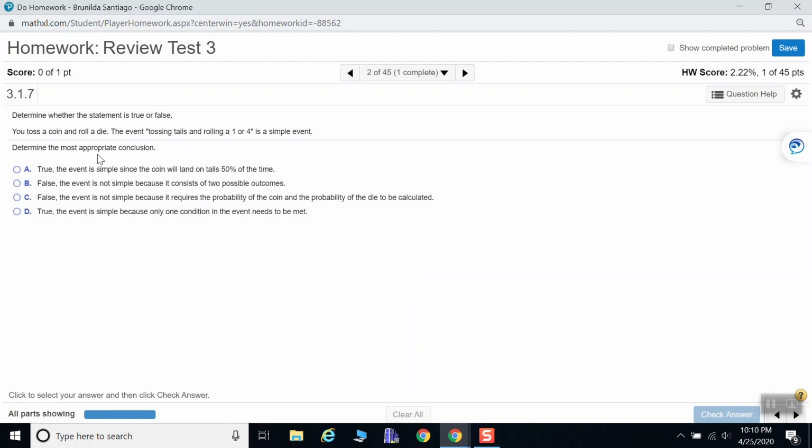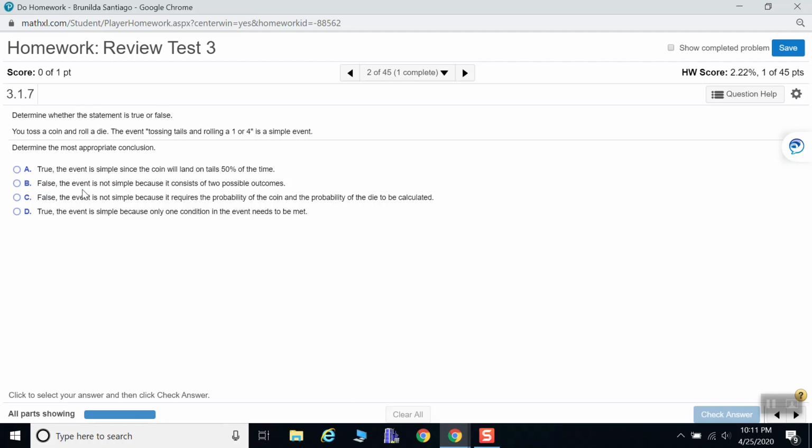So let's look at the choices. In general, the definition of a simple event, as I mentioned, is that it has to have only one outcome. So let's see how that is expressed here. This one says true, the event is simple since the coin will land on tails 50% of the time. This statement is not taking into account rolling a 1 or a 4, which is two additional outcomes. So this is not correct.